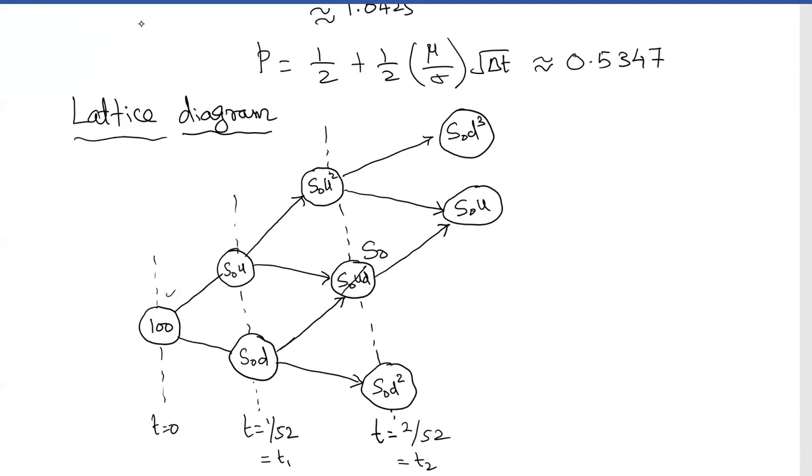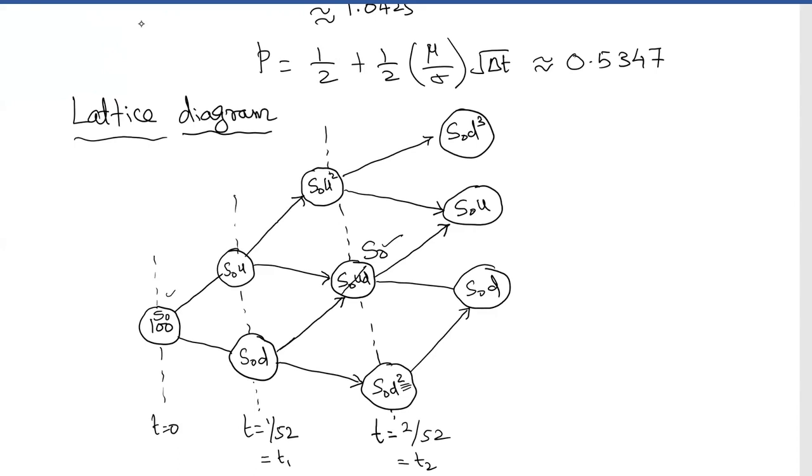So let us call this as S naught in a general case, and then here it will be S naught D, right? When this is S naught, then this is S naught D. Here you had S naught D square, there are two times you came down and then once you went up, therefore one up and one down will get cancelled because you have D equal to 1 by U, that is why it is happening like that.